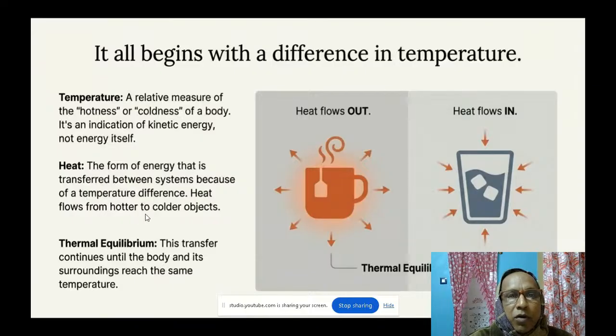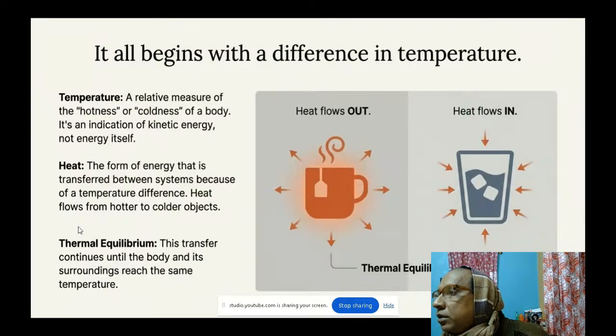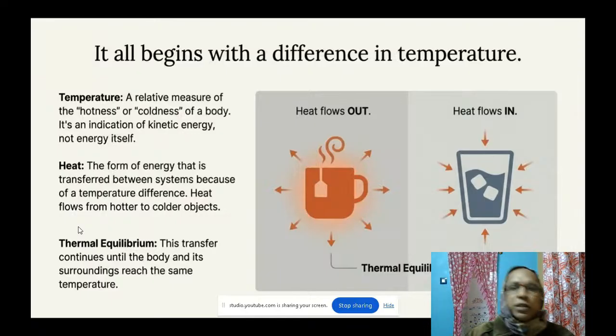Heat flows from hotter to colder objects. And there is another term, thermal equilibrium. In thermal equilibrium, this transfer continues until the body and its surroundings reach the same temperature.